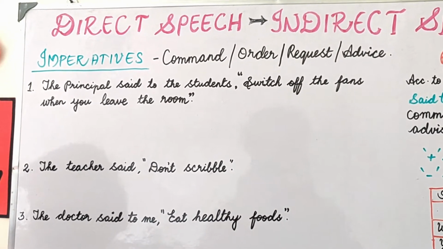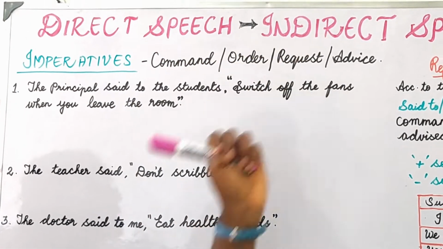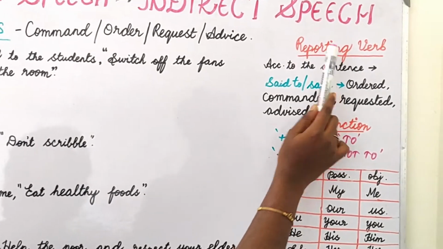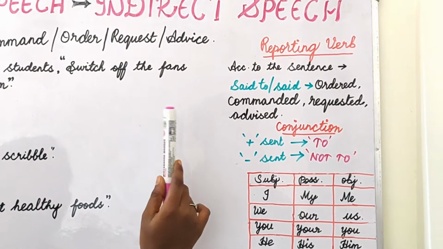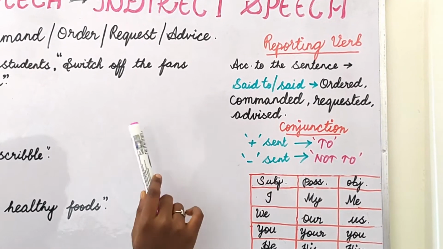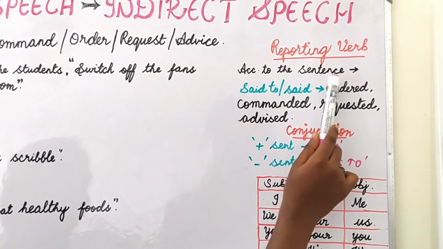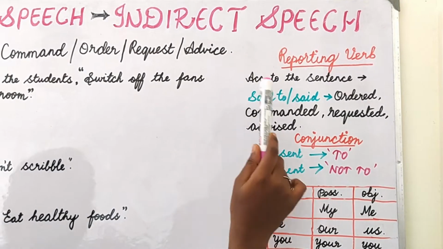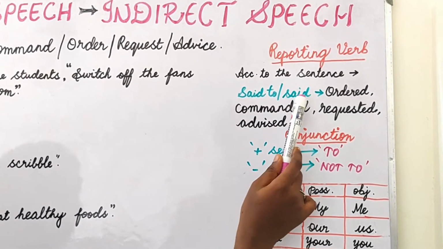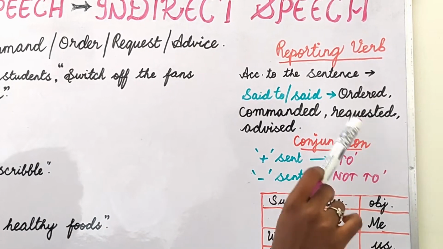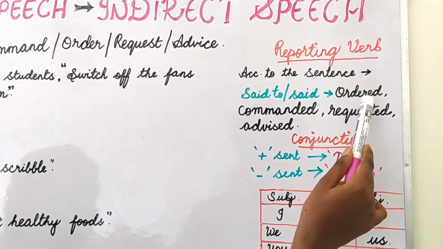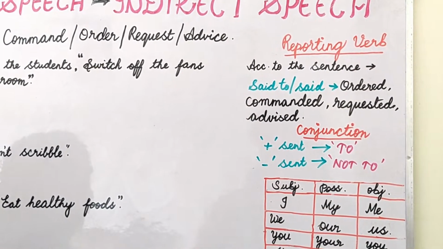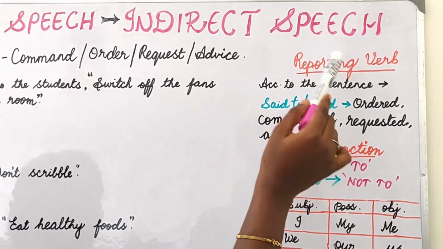So when you convert imperative sentences from direct speech to indirect speech, what are the changes you should take up? The first is reporting verb. In the statement we have changed the reporting verb said to into told, said. Likewise, here according to the sentence you should change the reporting verb. Whatever the reporting verb may be in direct speech, if the sentence is an order, you should change to ordered, then commanded. If it is a request, you should change to requested, advised. So according to the sentence, you should change the reporting verb.